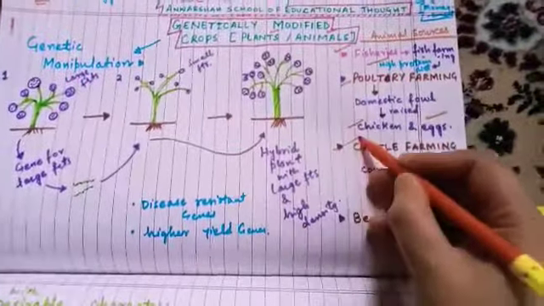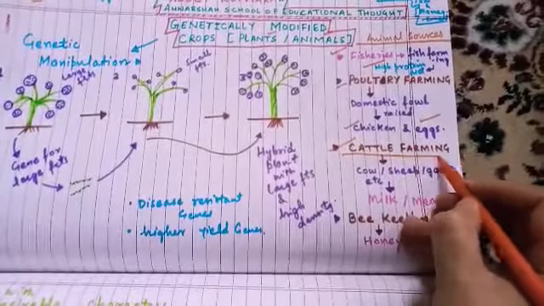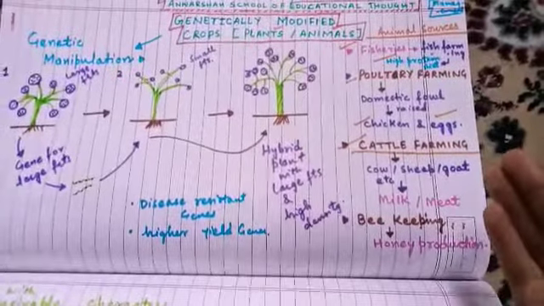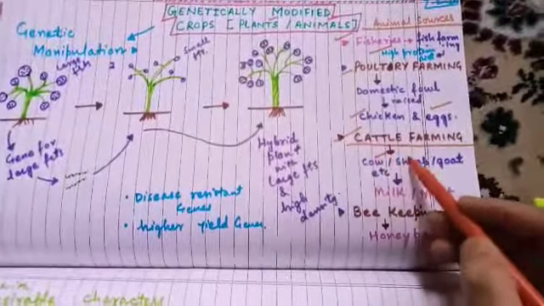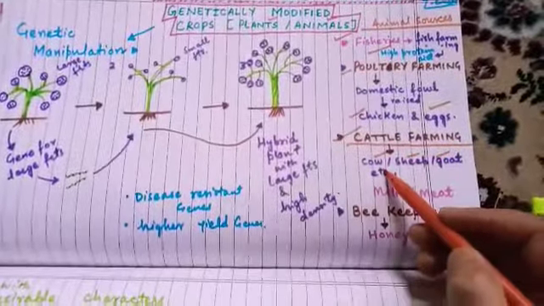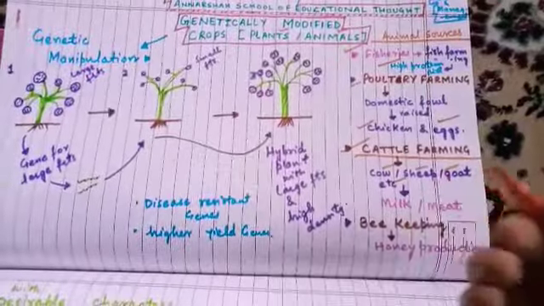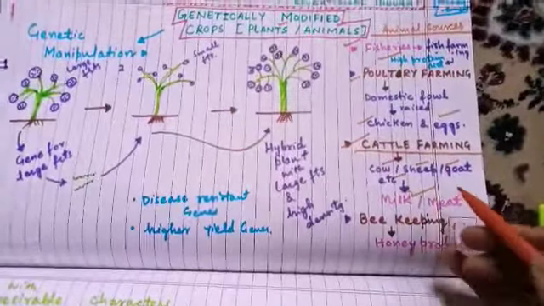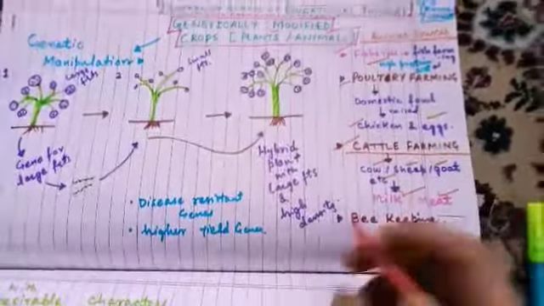And cattle farming is one of the important areas in animal husbandry, where cattle are reared on a large scale, and hybrid cattle with desired characters are produced for higher milk quantity and best meat quality.